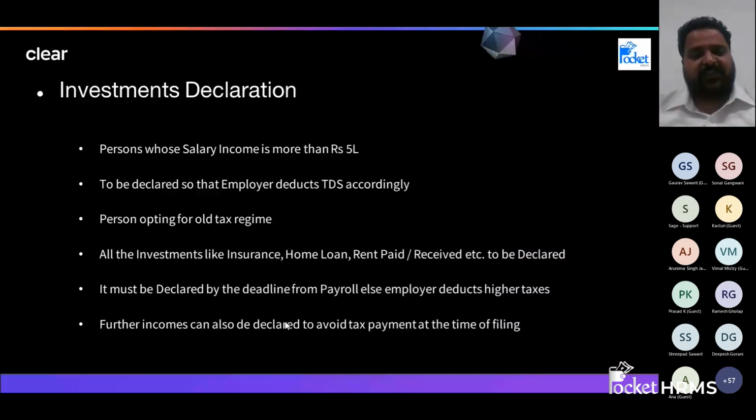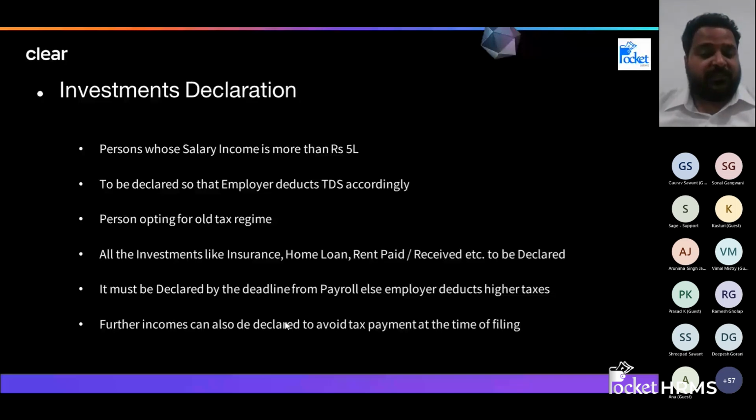Once you cross the threshold limit of 2.5 lakhs in a financial year, you have to file your income tax returns. But still, you will not be required to pay taxes till your income is up to rupees 5 lakhs. Now, this income I'm talking about is the net taxable income. Whenever your net taxable income crosses the threshold limit of 5 lakhs, only then do you have to pay taxes. Now we are all discussing how to bring down the gross income below the taxable limit with certain deductions and exemptions. And then this topic comes into the picture.